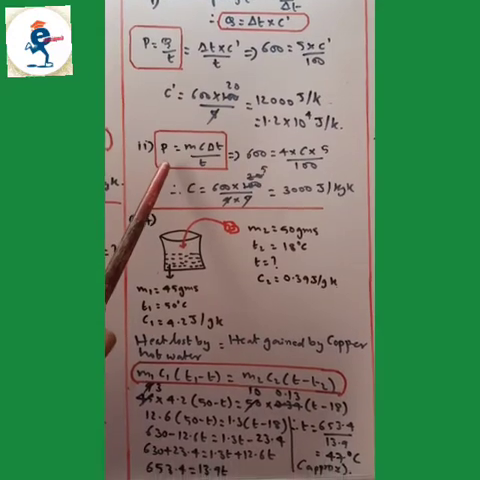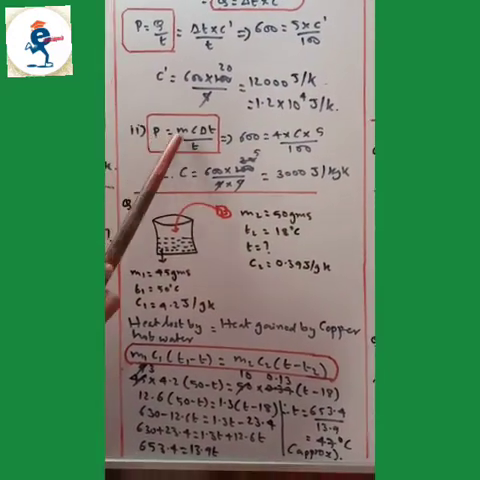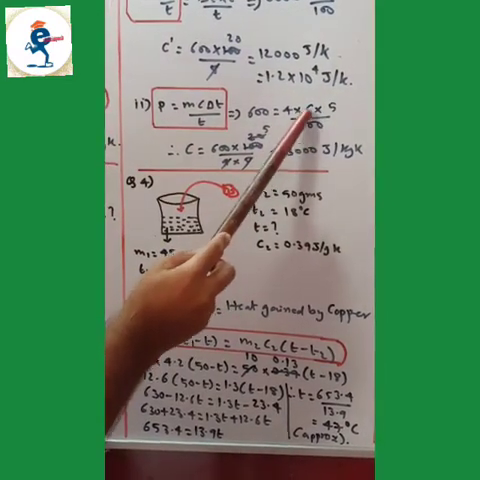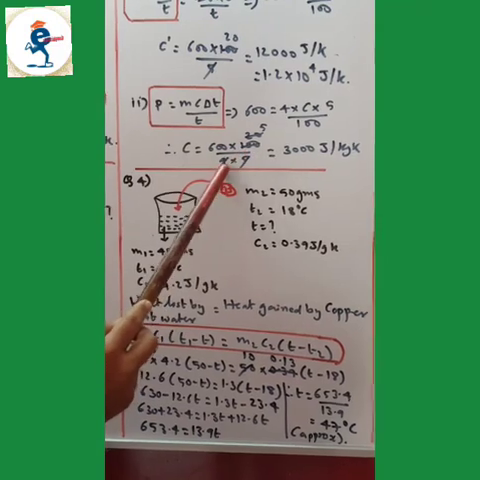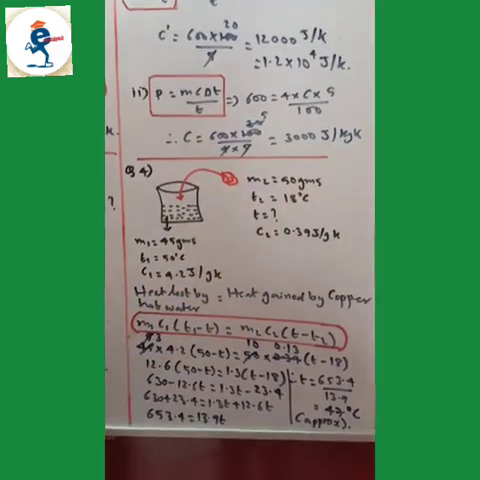Now to find out the specific heat capacity, use this formula, power is equal to m c delta T upon time. Substitute the values. Specific heat capacity is equal to 600 into 100 upon 4 into 5. Cancel, cancel. You get 300 joules per kg Kelvin.